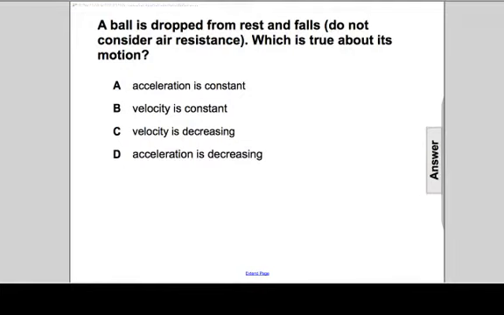A ball is dropped from a state of rest and falls, and there's no air, so we can ignore the effects of air resistance. The only thing pulling on it is gravity. Which is true about its motion? Let's think about this for a second.